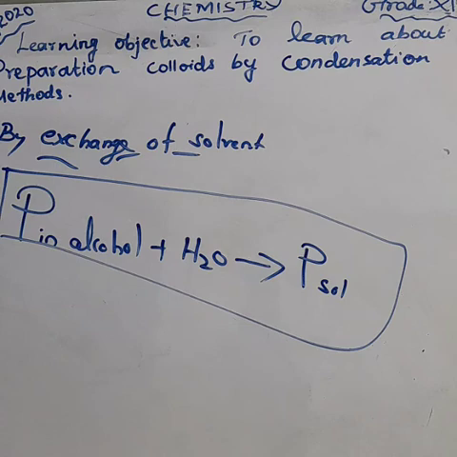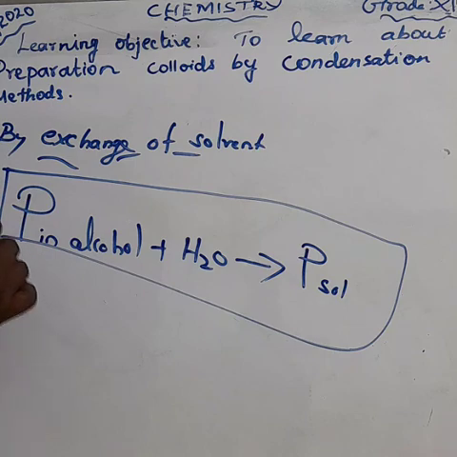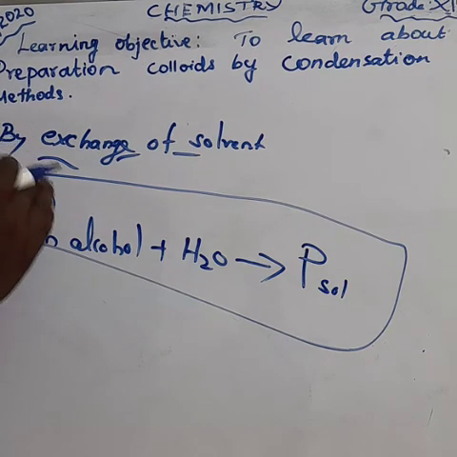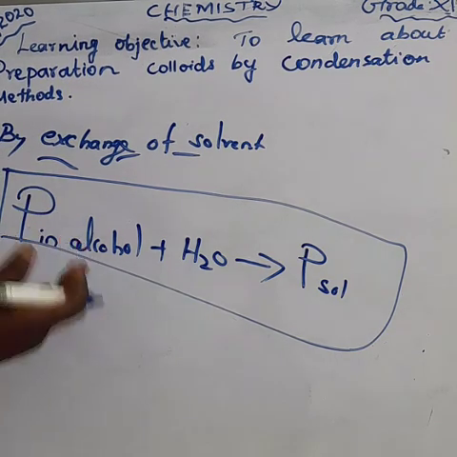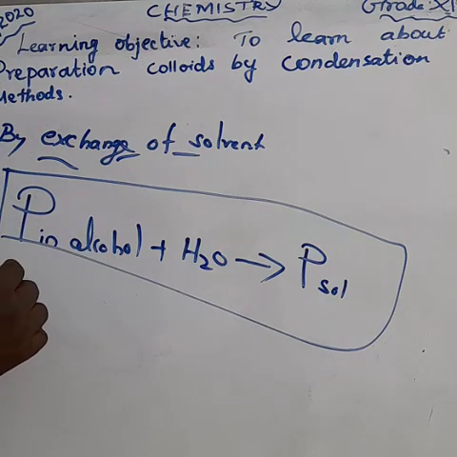Anyhow, today our assignment, please, this is one of the 5 mark questions, so try to learn the 5 methods. Write the preparation of colloids by chemical methods, otherwise it can be written as the condensation method.